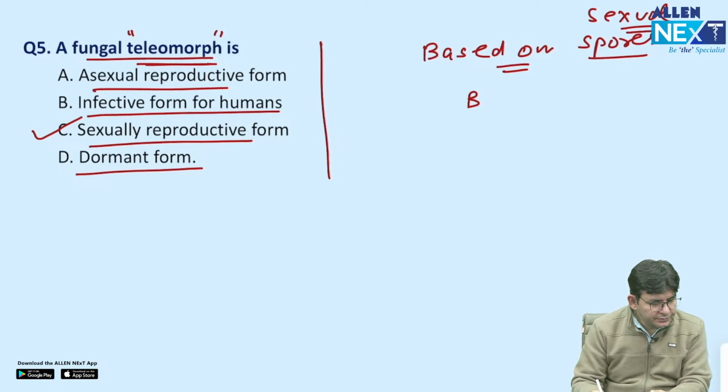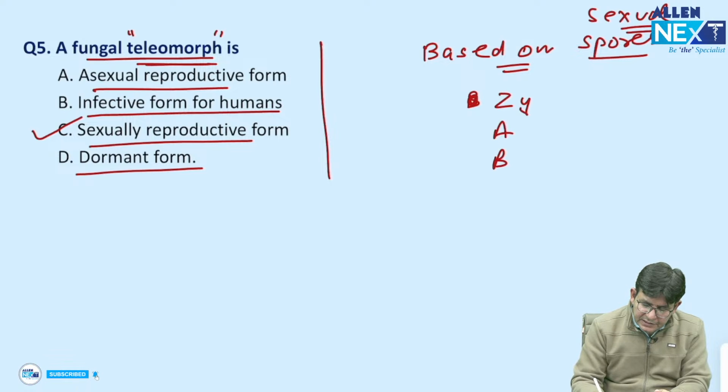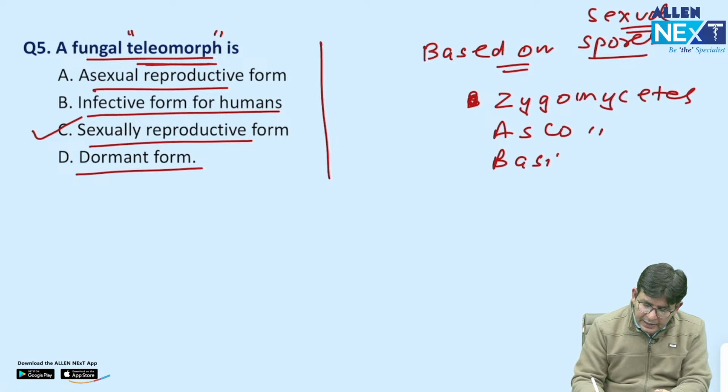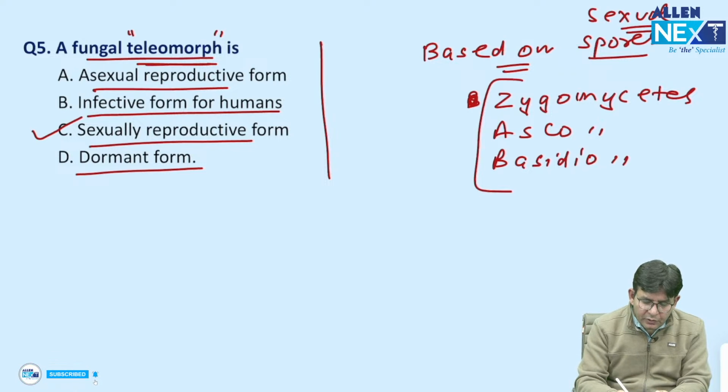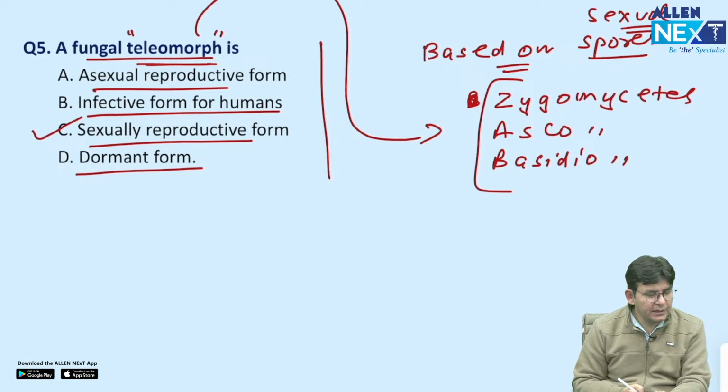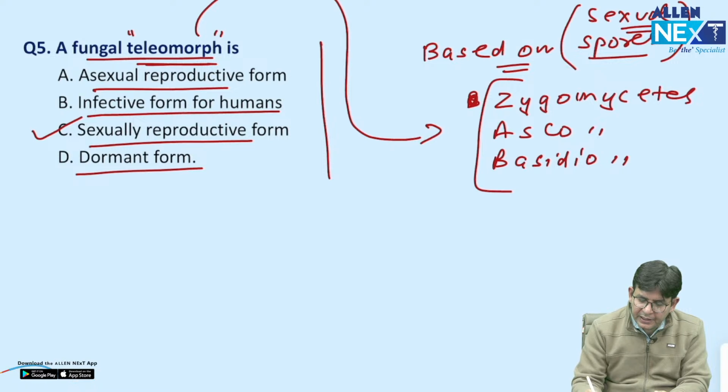That is JUB: Zygomycetes, Ascomycetes, and Basidiomycetes. They all are teleomorphs, the sexually reproductive forms, and they produce sexual spores.